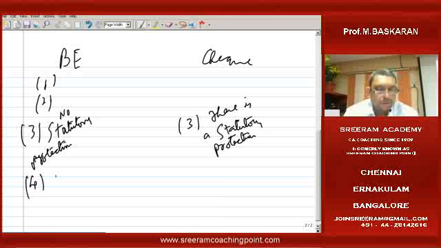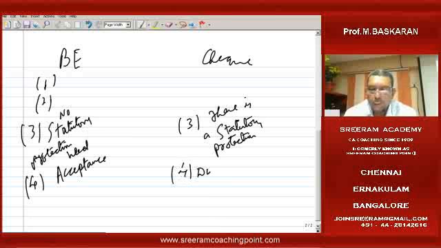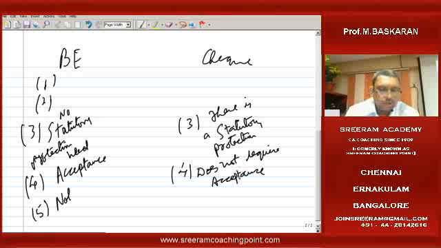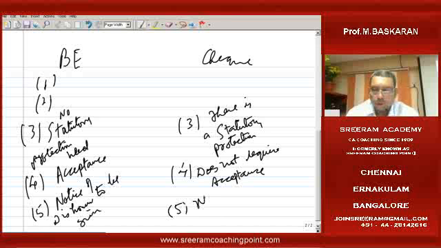Fourth: a bill of exchange needs acceptance; a check does not require acceptance. Fifth: notice of dishonor is to be given for a bill of exchange; no notice of dishonor is to be given for a check.